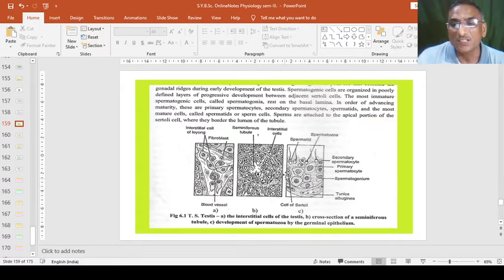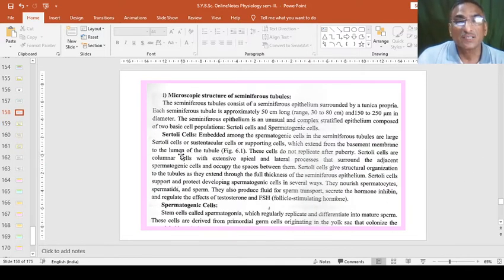These are the Sertoli cells, supporting cells, and these are the spermatogonial cells developing into the sperm at last. So from the spermatogonium cell, first the primary spermatocyte is formed, third the secondary spermatocyte is formed, and fourth spermatids are formed, and finally the spermatozoa are developed, mature spermatozoa. This is the structure of the seminiferous tubule and lumen, figure 6.1.